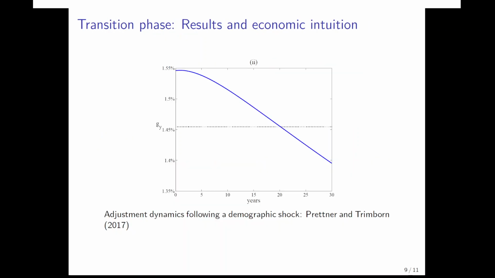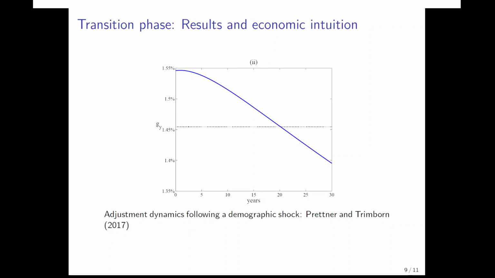Now, this experiment with a decreasing fertility rate that falls by a larger extent than mortality in the Jones model can only be made numerically. We cannot solve for this transition phase analytically. And this numerical simulation is exactly what we do in the paper with Timo Trimborn.